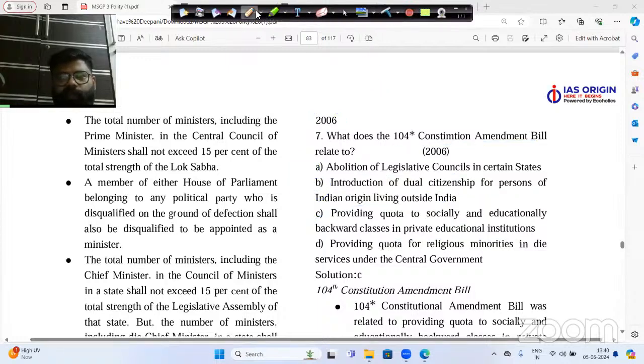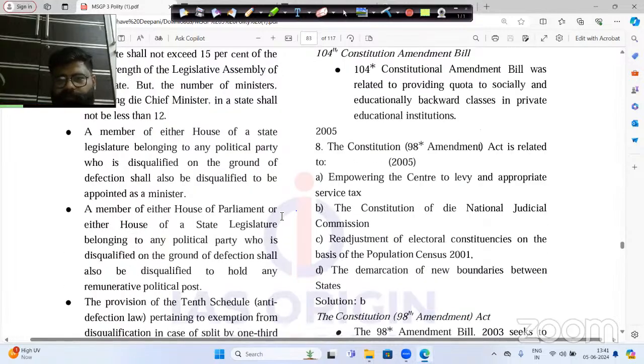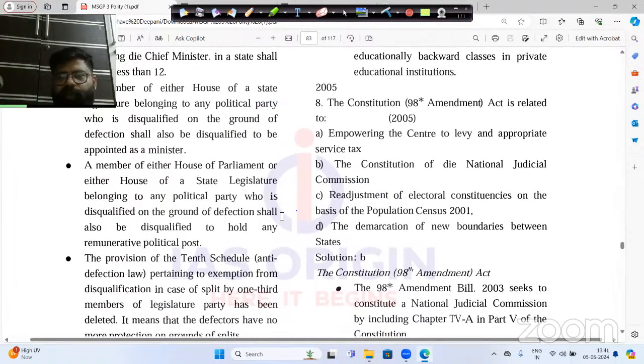Now let us basically understand the explanation here, guys. The 104th Constitution Amendment Bill tells us about the quota to socially and educationally backward classes in private education institutions. That's it, nothing more than that. Now let us go for the next question, and this is also very, very important here.